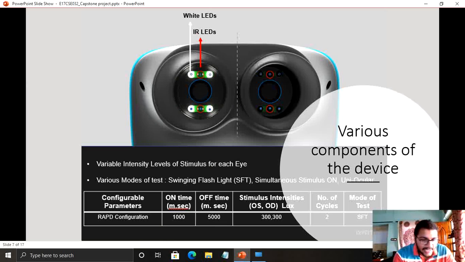The main thing they are going to do here is the swinging flashlight test. Swinging flashlight is the thing I explained, where the doctor closes one eye and shines light on the other eye, then the same process for both eyes. That's known as swinging flashlight. When we use this device, the device does this automatically.